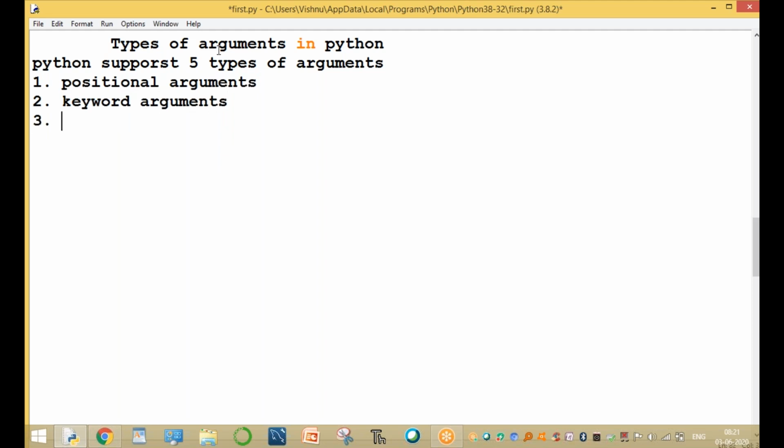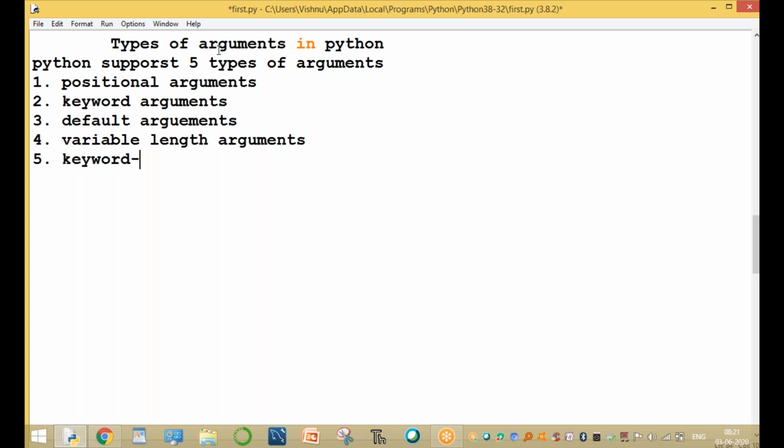The third one is default argument, and the fourth one is variable length argument. The fifth one is keyword variable length argument. These are the five types of arguments.